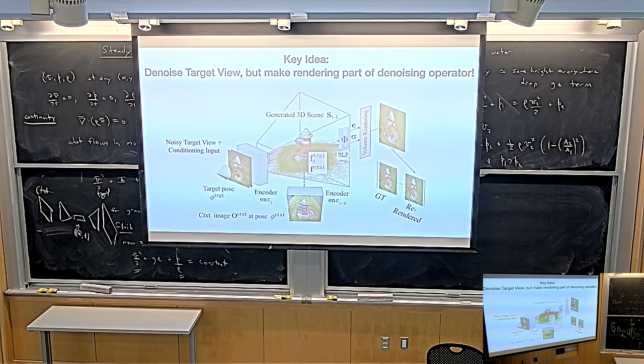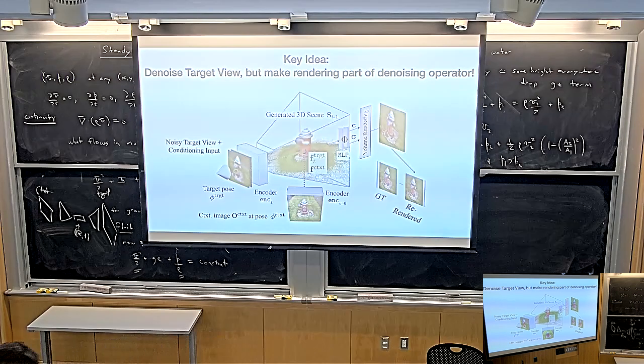And now what we're going to do is the following. Intuitively, I want you to denoise this target view, conditioned on the input image, conditioned on this context view at the bottom. But the way we're going to denoise it is not just by sticking this into a neural network and asking it to produce the denoised image. What we're going to do instead is condition on this and the noisy view, reconstruct a 3D scene. Then we're going to render the 3D scene from the target pose, and that is going to be our denoised image. So we're basically going to build a denoiser where the denoiser itself has a 3D reconstruction step in the middle.